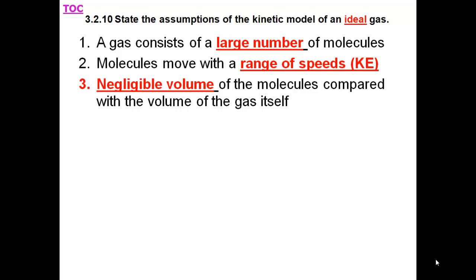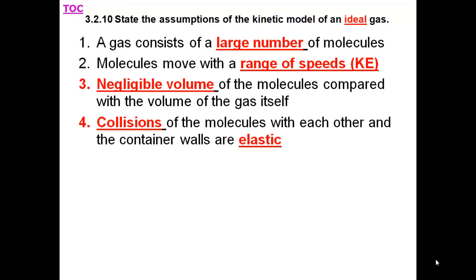The molecules themselves have negligible volume, zero volume compared to the volume of the gas itself. The collisions of the molecules with each other and with the container walls are elastic, which means that kinetic energy is conserved.